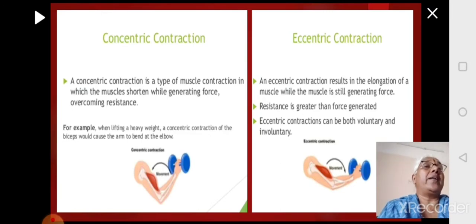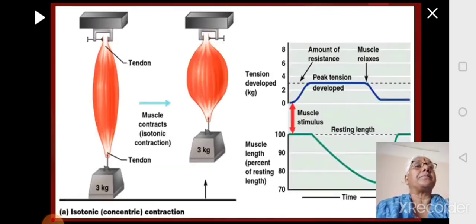It can be voluntary or involuntary. If you can control the bringing back of the weight, then it is voluntary. If you cannot control, if by itself the muscle will relax, then it is called involuntary. So this is how the muscle changes in shape when it is contracting. So this is the case where isotonic concentric contraction is happening.